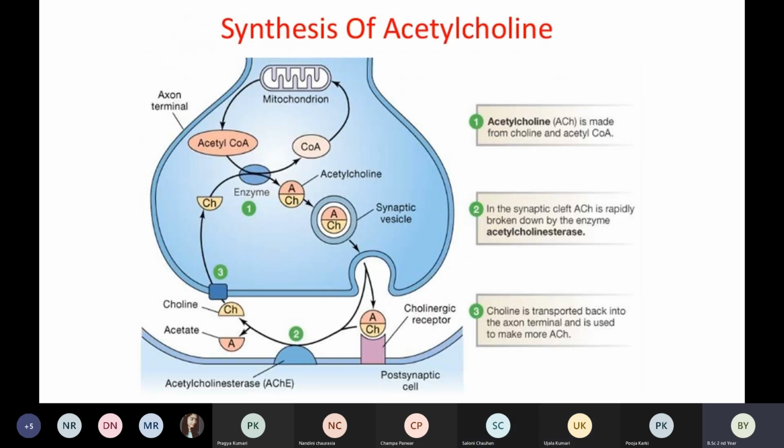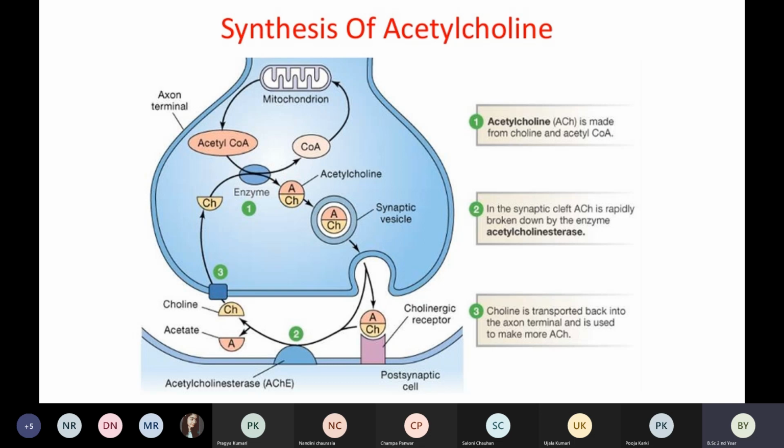So I'll show you about the synthesis of acetylcholine. How acetylcholine is being made from the sources, and what is its function. First of all, you can see this is an axon terminal. And first of all, you can see here point number 1: the abbreviation or short form of acetylcholine is also called ACh, capital A, capital C and small h. Acetylcholine is made from choline and acetyl. So this is the chemical structure.